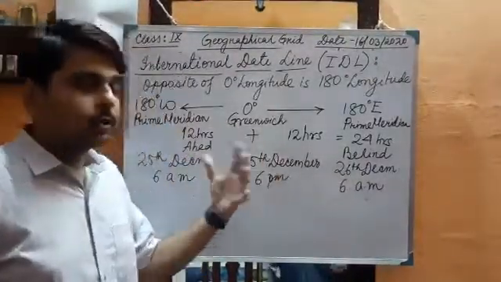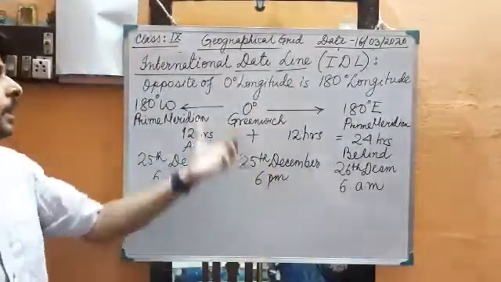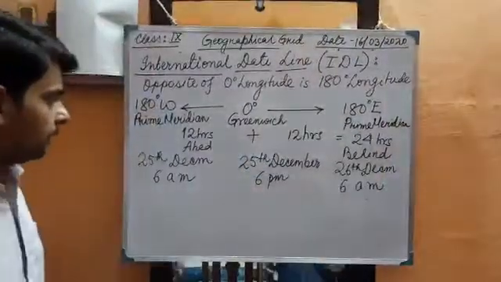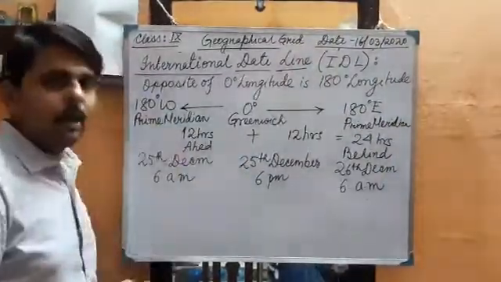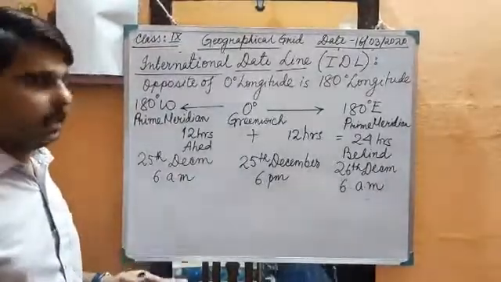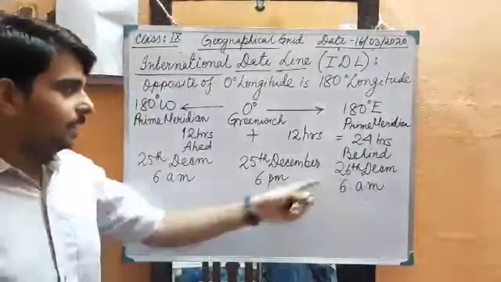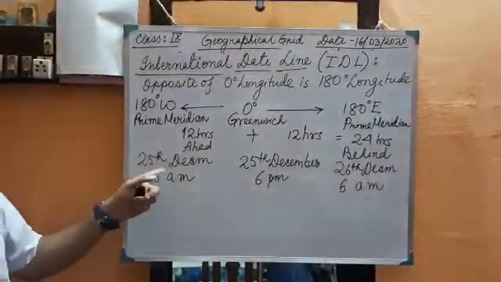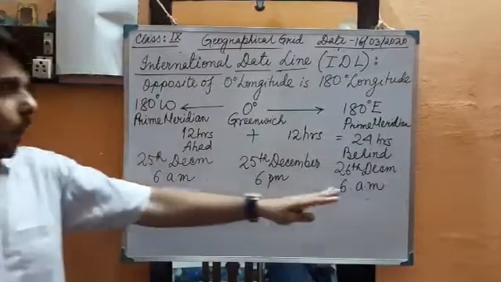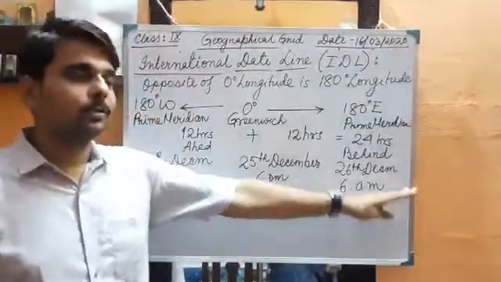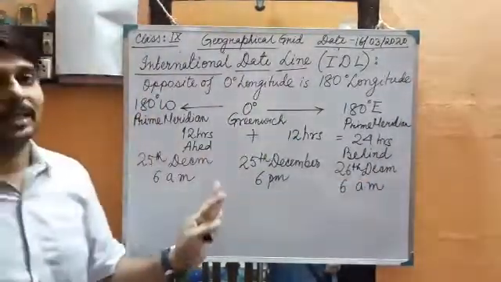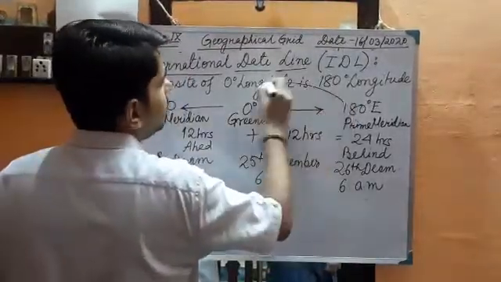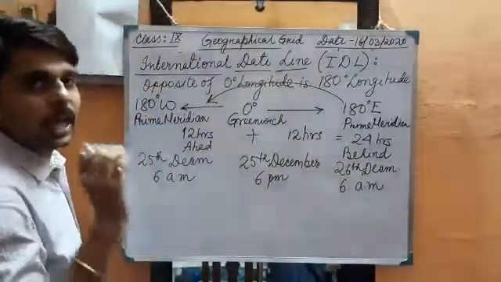To solve this confusion, the International Date Line has been selected. If you stand on the prime meridian or 180 degree, either you have to say that this is 26 December 6 a.m. or just before, a previous day, 25th December 6 a.m. If you go from the eastern part to the western part, then you will definitely lose a day. That means if you go from here to here, you will lose a day.